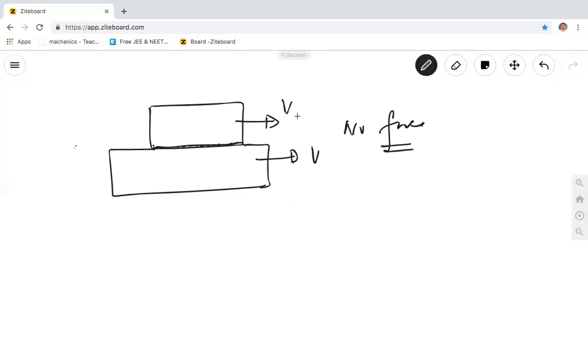But if this velocity is v2 and this is v1, maybe it is 10 meters per second and this is 5 meters per second, this will go ahead and this will recede. I mean, this body is going to recede in the backward direction. Then these two surfaces are rubbing against each other. Suppose this is moving faster and this is moving slower. That means this surface is rubbing against the other, and when there's rubbing, then there's a frictional force.